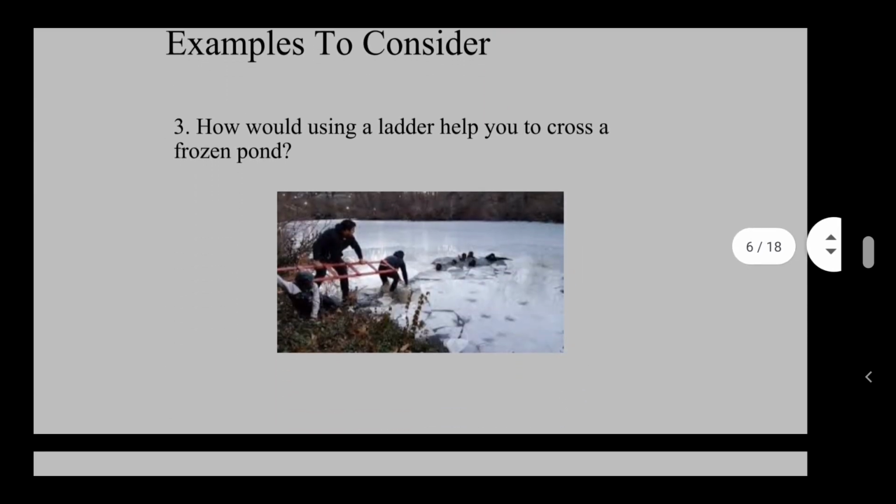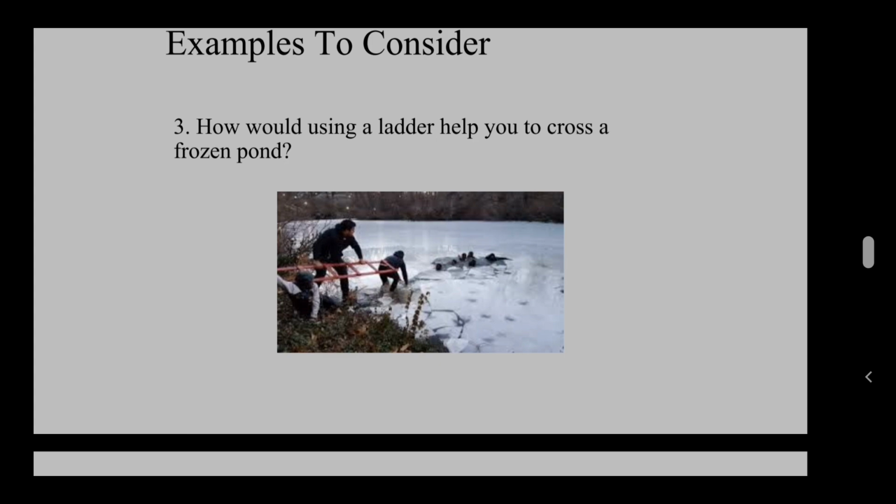Other ones, how would you use a ladder to help cross a frozen pond? Well, if you have enjoyed the icy weather, I have been walking in Queen's Park recently, and there has been some people skating on the ice, but if someone had fallen through and the ice was pretty precarious, what you would have to do is spread your body or use a ladder or have some sort of larger area so that your force is spread out, so there's not enough pressure on the ice, which means that you would fall through. You're trying to minimize, or maximize, I should say, the area. So that means that you can pull someone from a frozen pond without you falling in yourself.